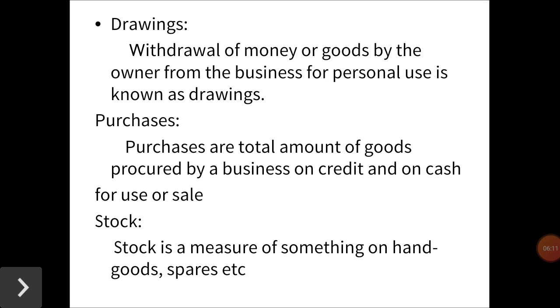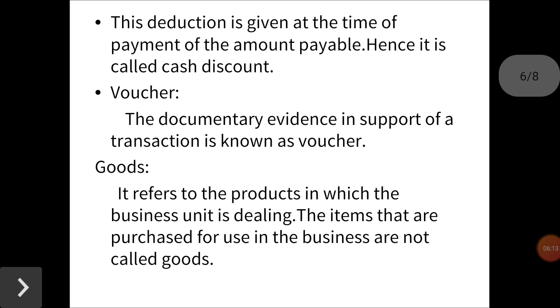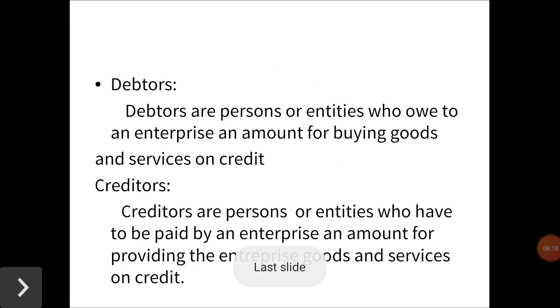Next it is debtors. Debtors are persons or entities who owe to an enterprise an amount for buying goods and services on credit. The total amount standing against such persons or entities on the closing date is shown in the balance sheet as sundry debtors on the asset side.